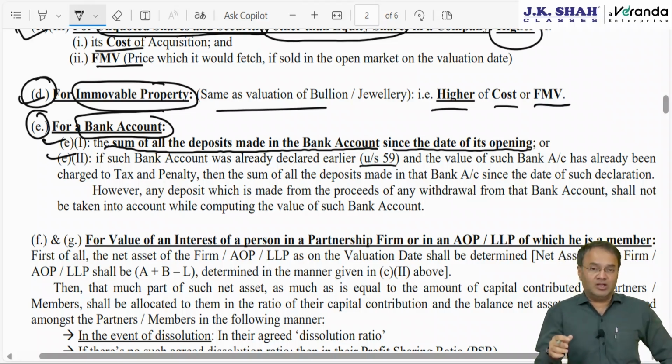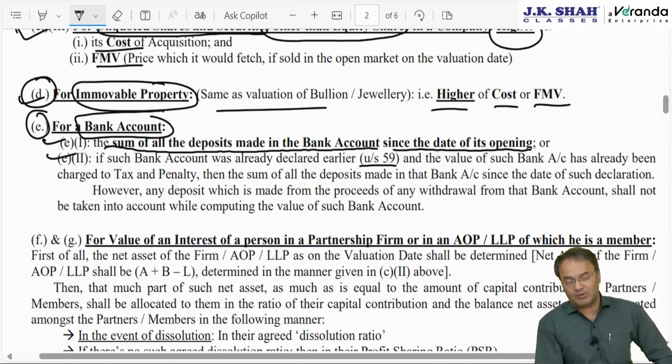Under this act, in case the assessee opted for the amnesty scheme and made a true and full disclosure of all assets outside India, then the tax rate would have been 30%, and the penalty would have been 100%.